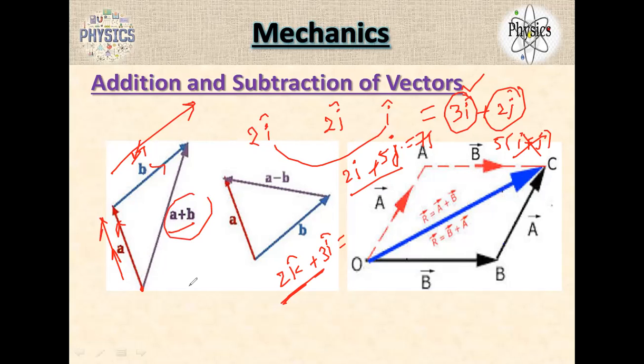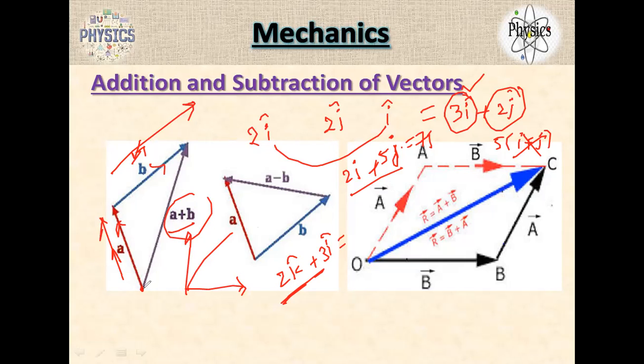So the resultant vector should be the hypotenuse, like the diagonal of these two vectors. Whenever you take one vector like this and the other vector like this, the resultant should be the diagonal. So here I am writing the diagonal connecting both, A plus B. The resultant vector should be A plus B, which connects both.